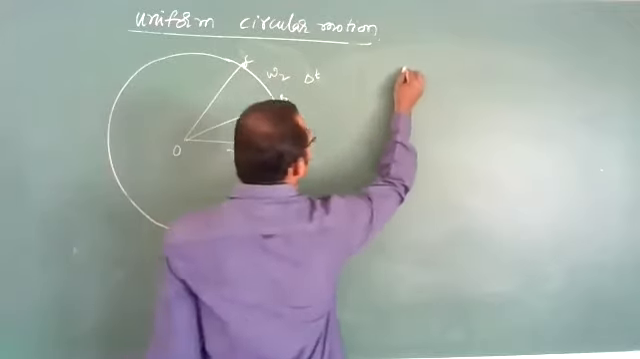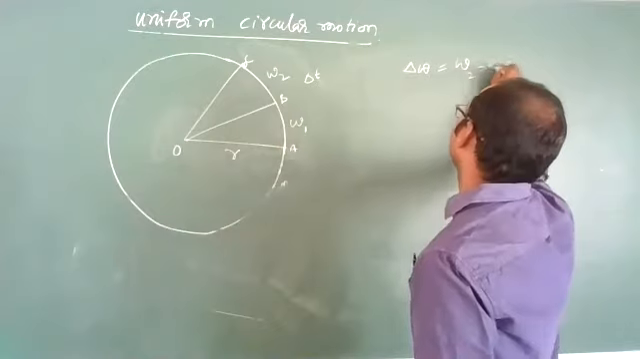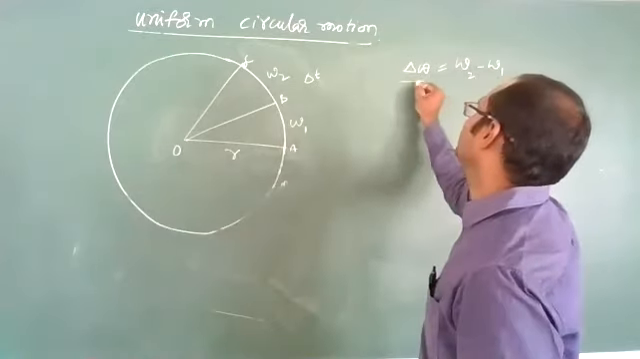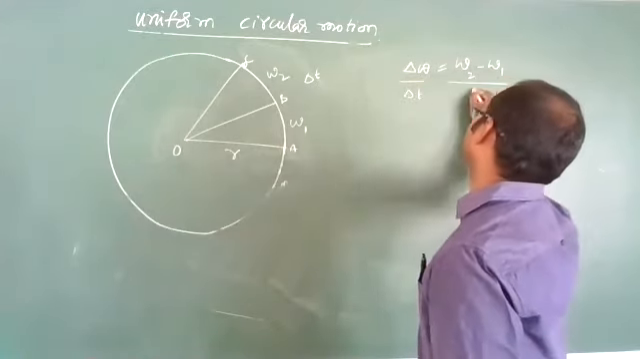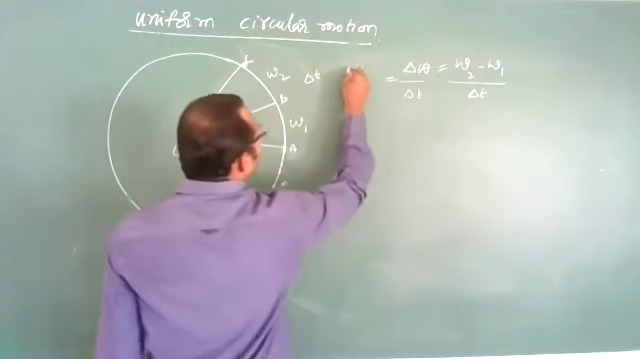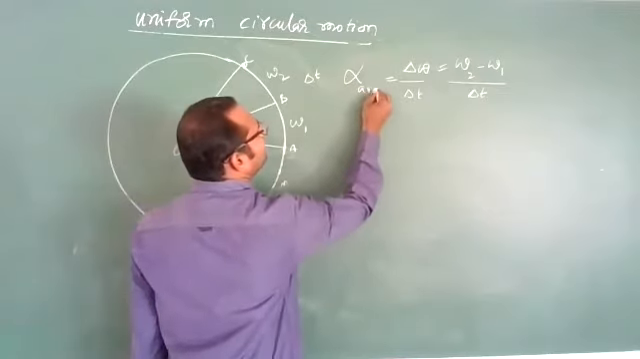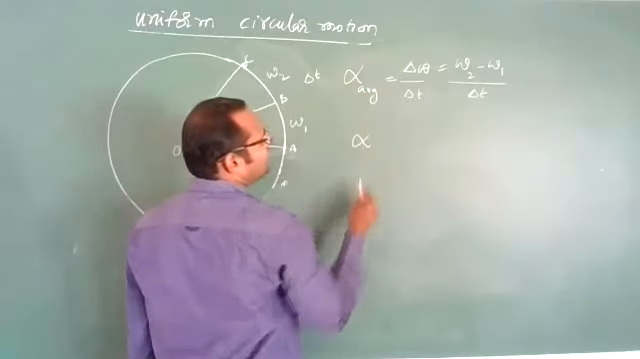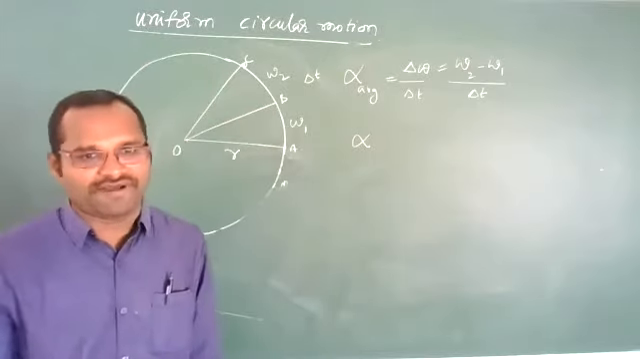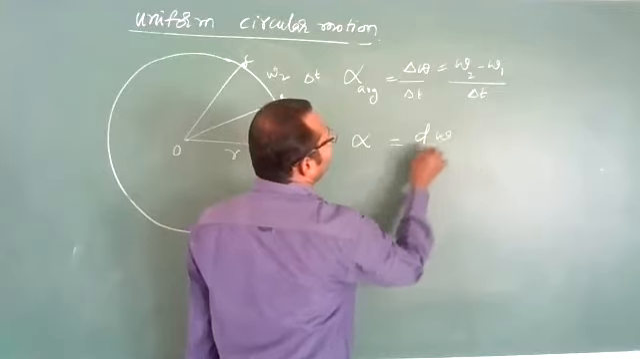Then how much change has occurred? Delta omega is omega 2 minus omega 1. This has occurred in a time of delta t, so divided by delta t. We will call this the average angular acceleration. Angular acceleration we indicate with the letter alpha. Instantaneous angular acceleration, if you want, we can write as d omega by dt.